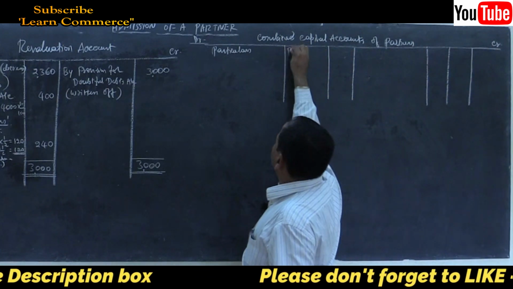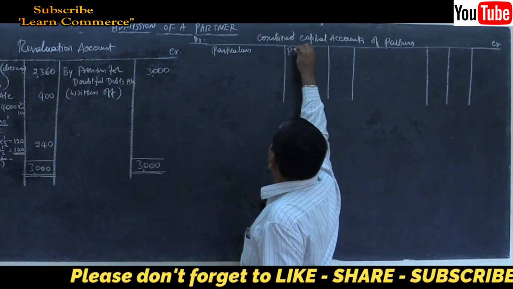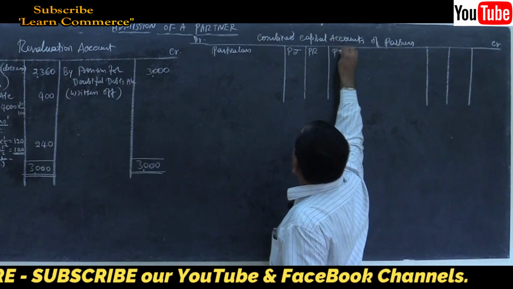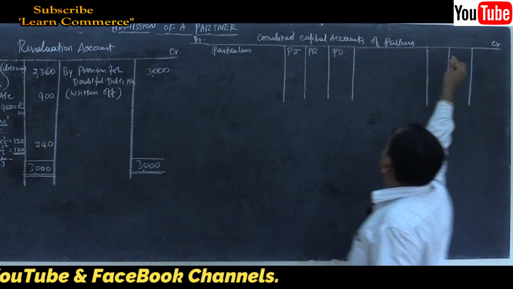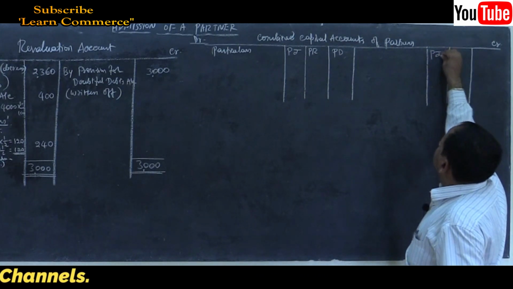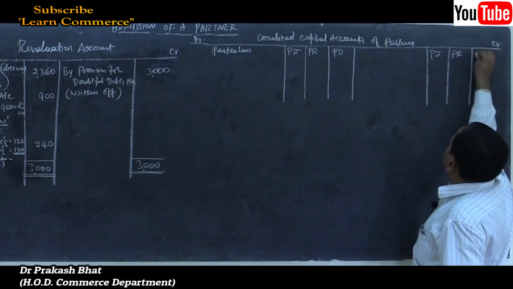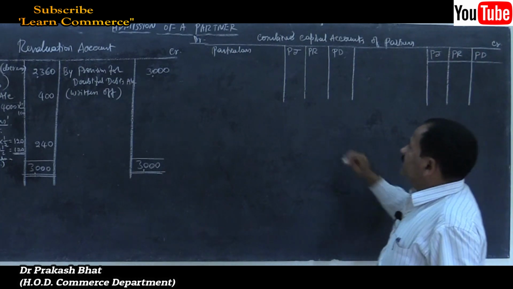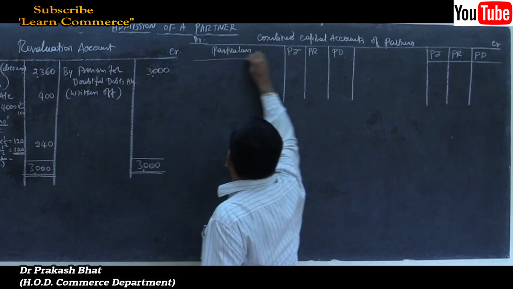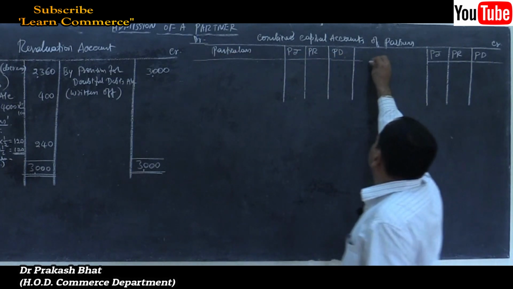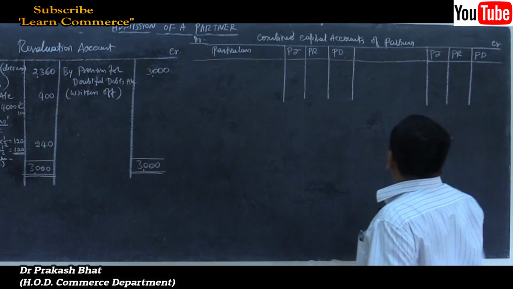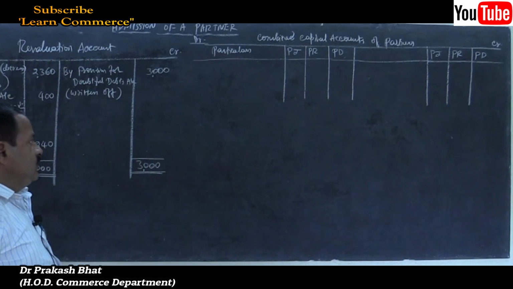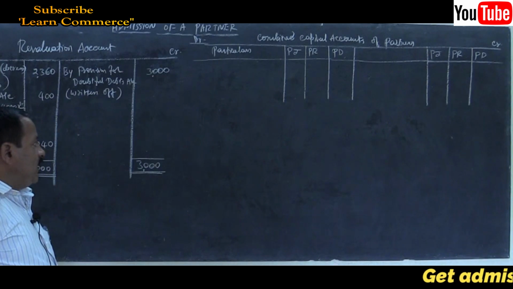Pujari, I will write in short form. Pujari, then Purohit and Pandit. Rupees, write rupees along with the names. Remember, I am not writing, but you must write. Let us move on to the next part.